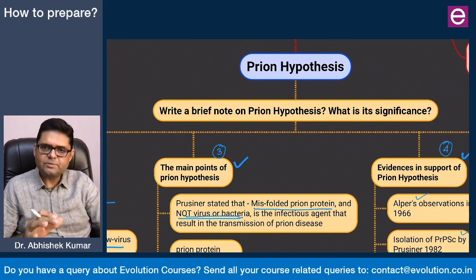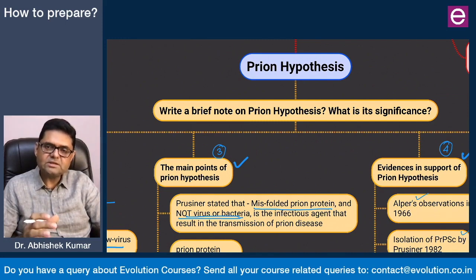Then in the significance part, we mentioned the medical significance as well as the academic significance. And if you have noticed, I have been a little careful about the name of the scientist and the year of discovery. So I mentioned that in 1937, the first prion disease was noticed, Scrapie in sheep and Kuru in humans. Similarly, in 1966, Alper and his co-workers gave good, strong evidence to support that it might not be a virus.